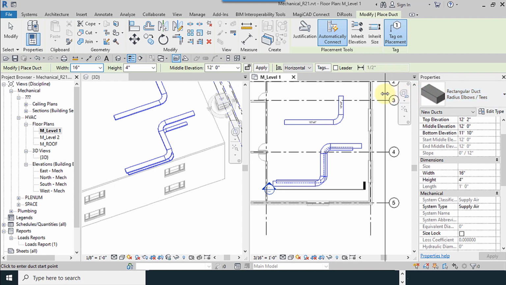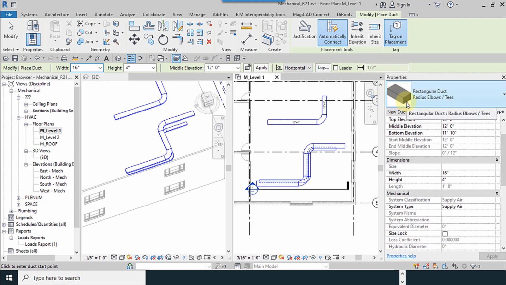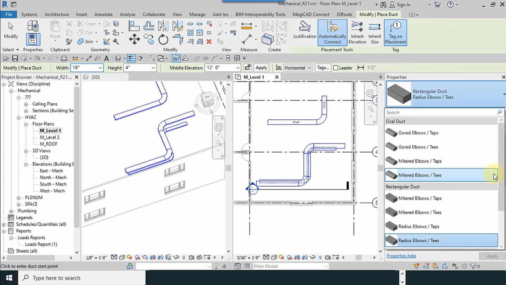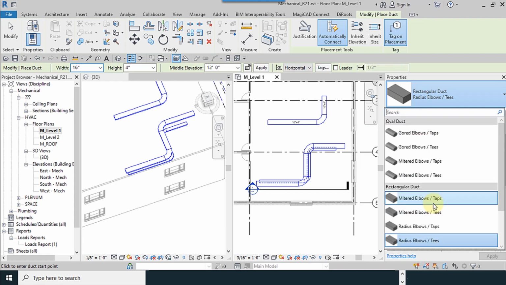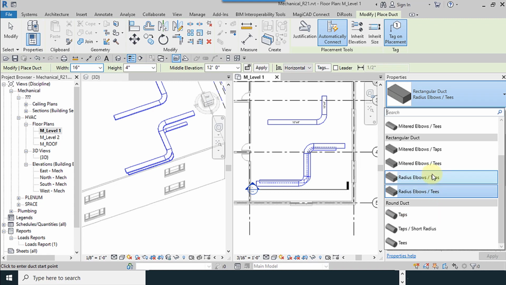From the properties window, you can see properties of your duct, all types of ducts, oval ducts, rectangular, and round ducts. And according to the type of our duct, we can select from this menu.